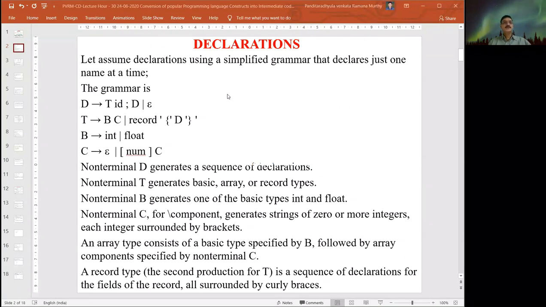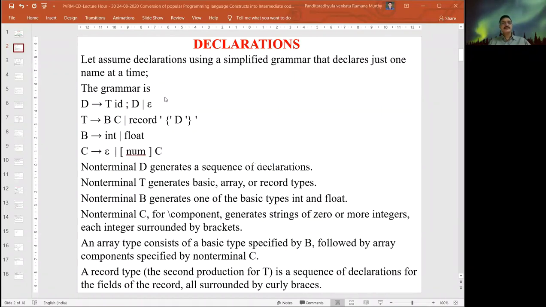This particular grammar says D derives T id ; D, or epsilon. T derives B C, or record.